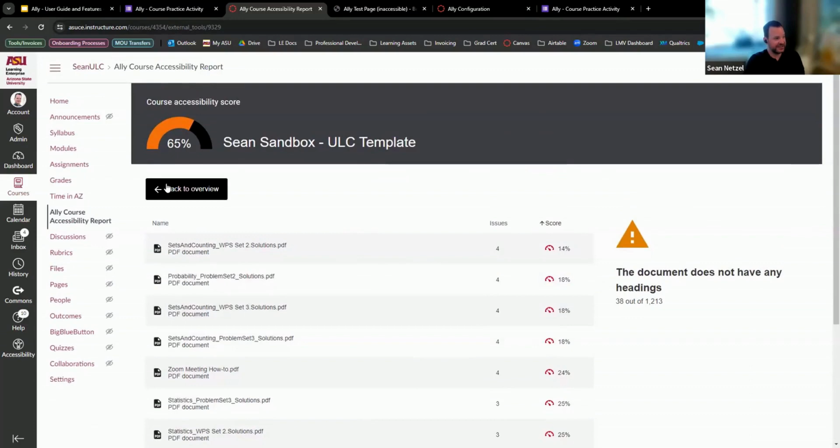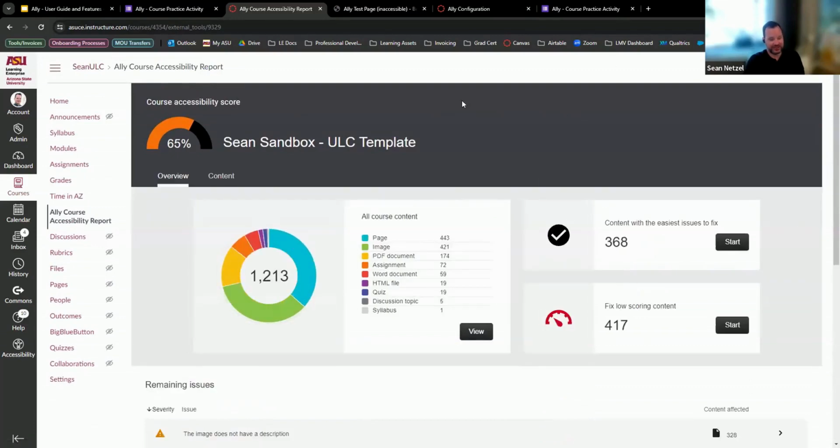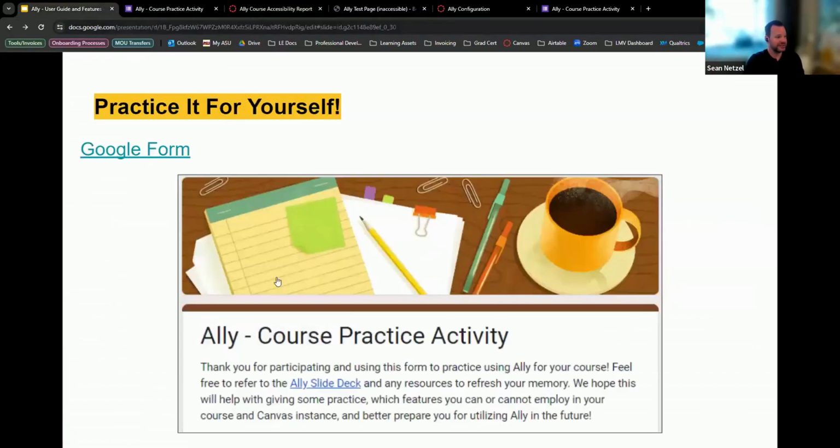So really this is the main dashboard that you want to be using in the individual course level to fix or diagnose the issues you might have. So yeah, definitely check this out. And again, if you don't have this in there, get it activated, use this guide, practice yourself, use this for yourself to hopefully help you with remediating your courses or getting your course teams to do so. So yeah, any questions about anything else?